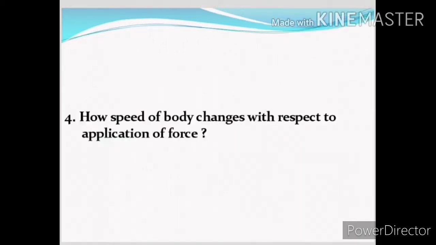Question number 4. How does the speed of a body change with respect to application of force? Speed depends on the application of force. Force is needed to increase the speed and also to stop the moving object, that is, to reduce the speed. So, when a force is applied to a body in the same direction, its speed increases, and when it is applied in the opposite direction, its speed decreases.